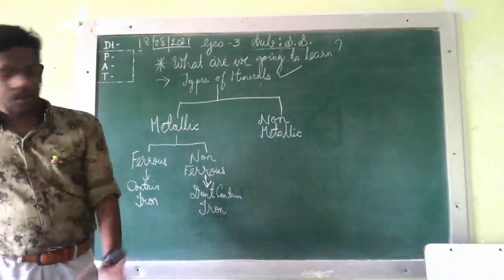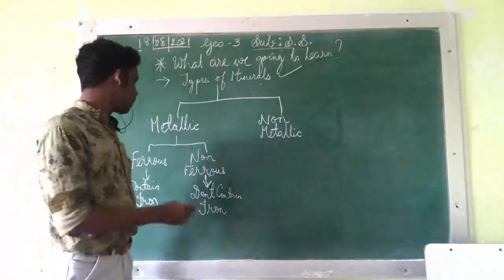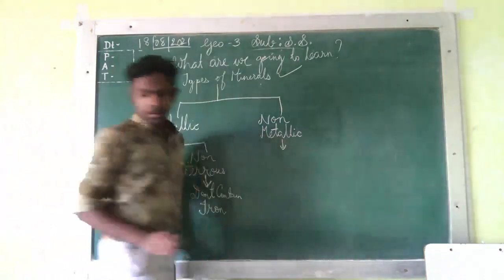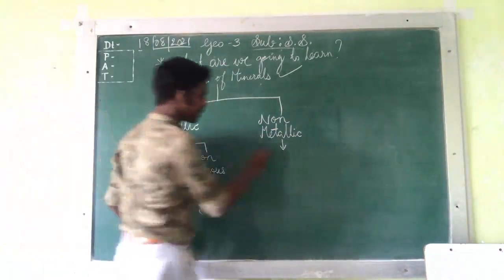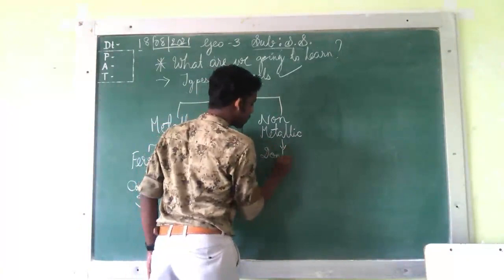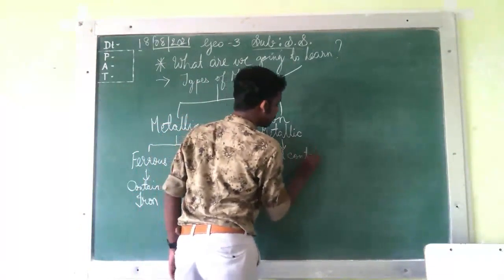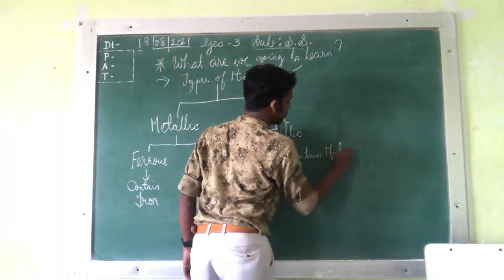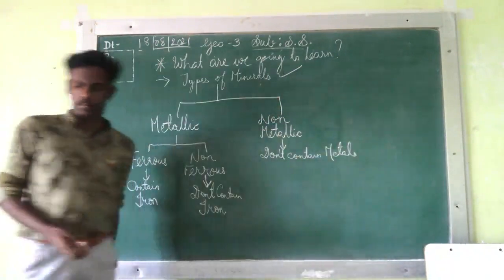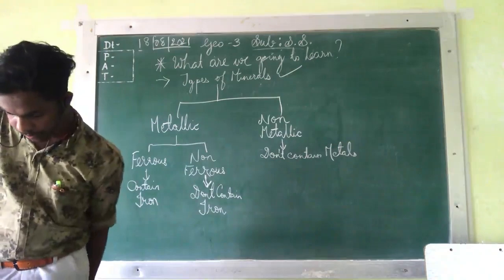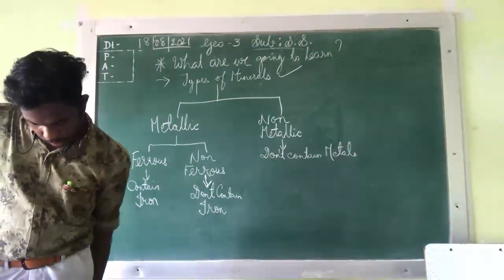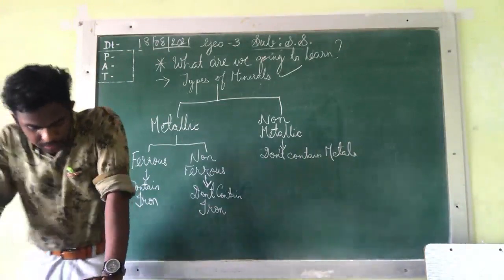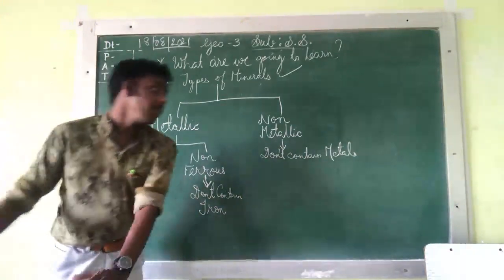Now let's talk about non-metallic. Non-metallic minerals mean which do not contain metals. Instead they contain impure compounds or mineral fuels.